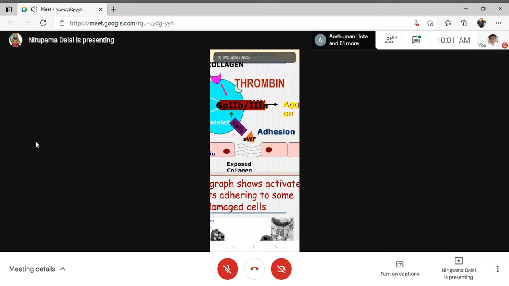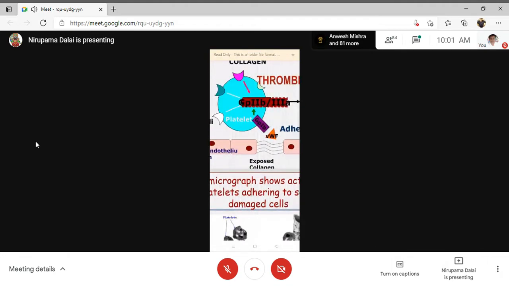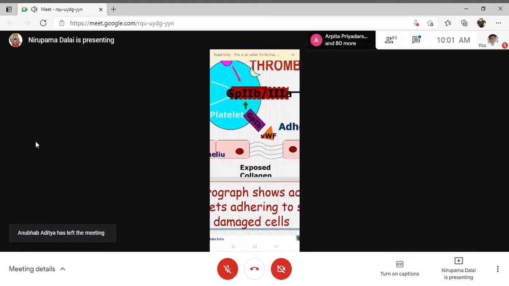Once the platelet has adhered to the von Willebrand factor through the GP1B receptor, thereafter the platelet will get activated. Always remember, after the adhesion of platelets to the von Willebrand factor with the help of the GP1B receptor, the platelet will be activated. So first is adhesion, second is activation.